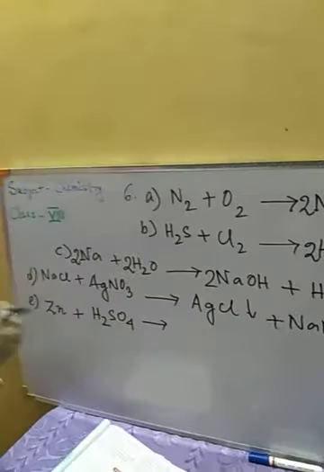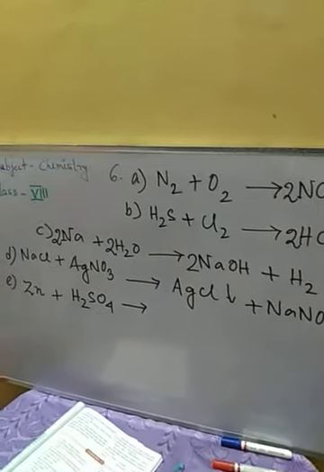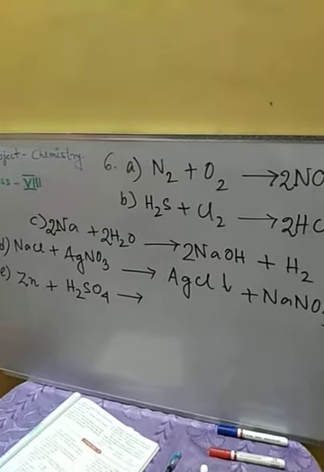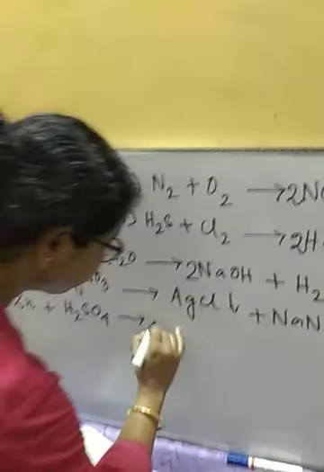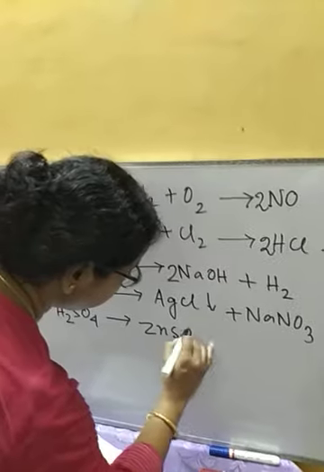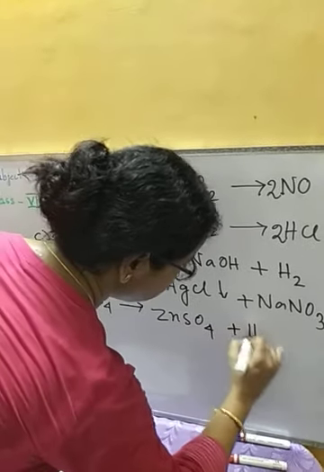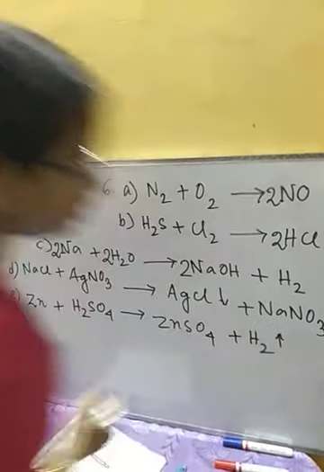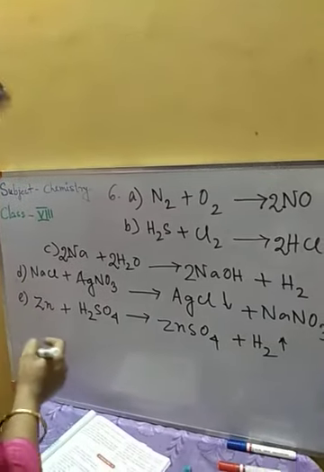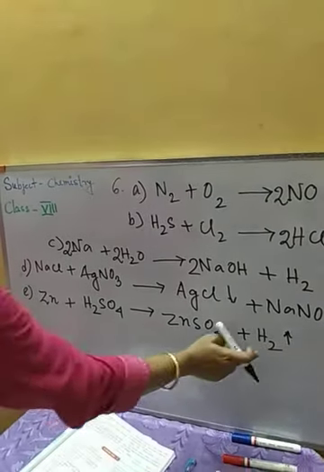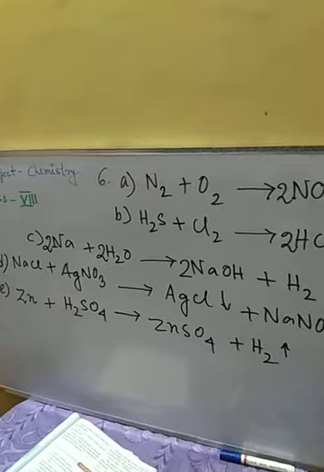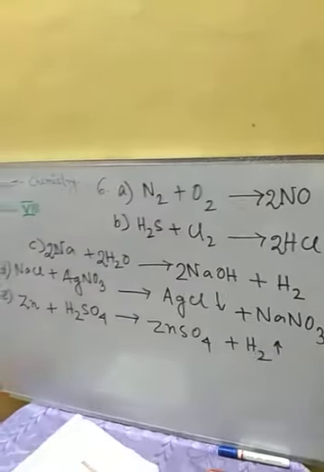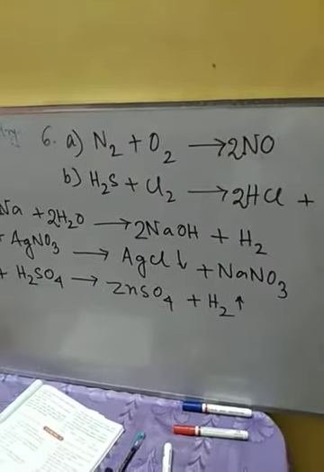With pure zinc also we can get the reaction, but then the rate will be slow. So ZnSO4 plus hydrogen. You can give this reaction as an example of a reaction where evolution of gas occurs. Here we can see evolution of hydrogen gas.